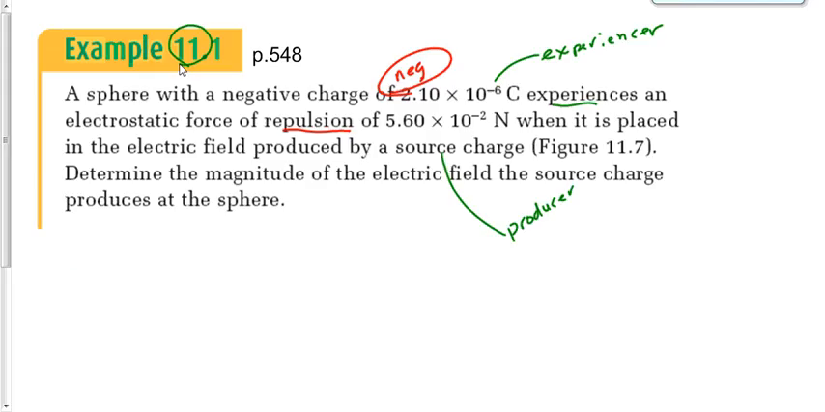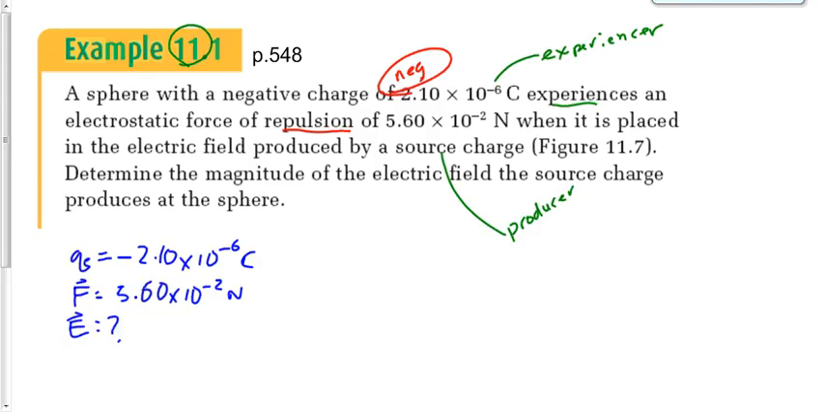Let's write down a couple givens first. Q of the experiencer, negative 2.1 times 10 to the negative 6. Sorry, that charge should be in coulombs. The force experienced is 5.60 times 10 to the negative 2 newtons. We want to know the electric field. Experiencer equation, F over Q. We're going to say 5.60 times 10 to the negative 2 newtons over 2.10 times 10 to the negative 6. Remember, drop the sign of the charge, right?